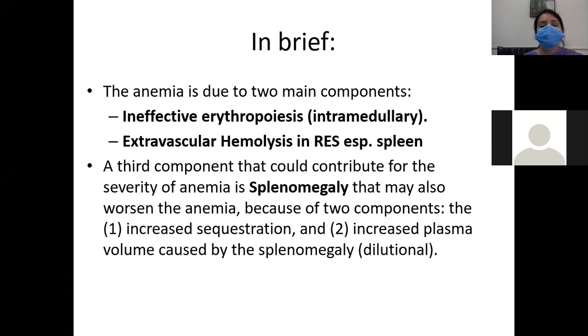A third component that could contribute to the severity of anemia is splenomegaly. The spleen is enlarged, so it will trap more red blood cells. It will also worsen the anemia because of two components: number one, increased sequestration, and second, increased plasma volume caused by the splenomegaly.